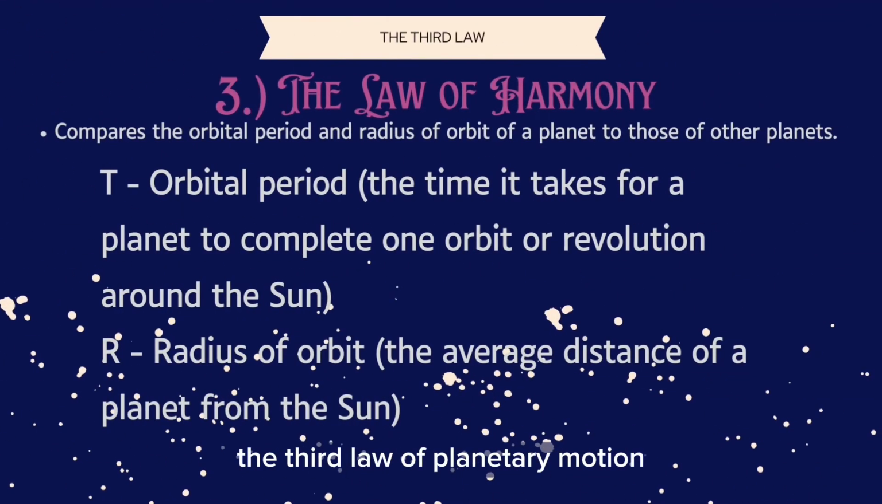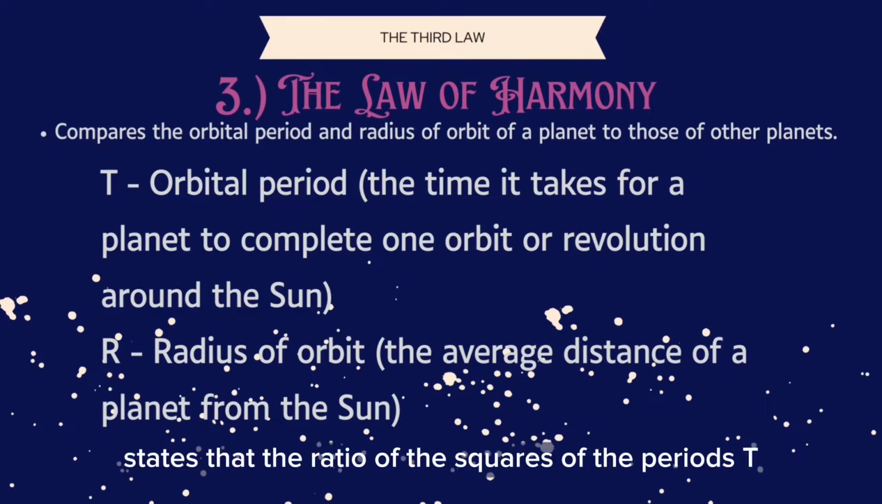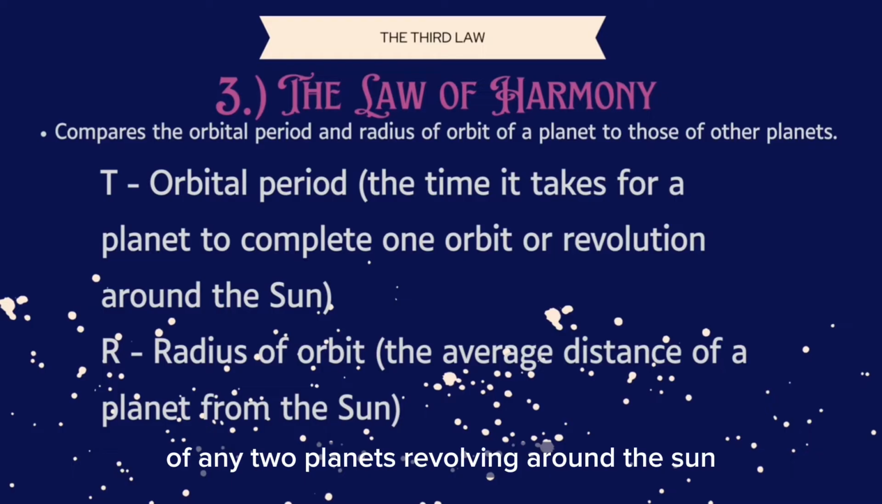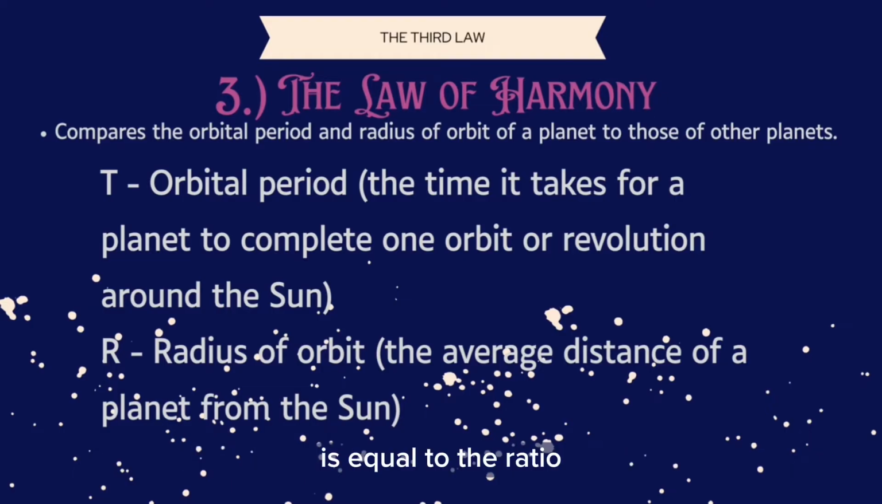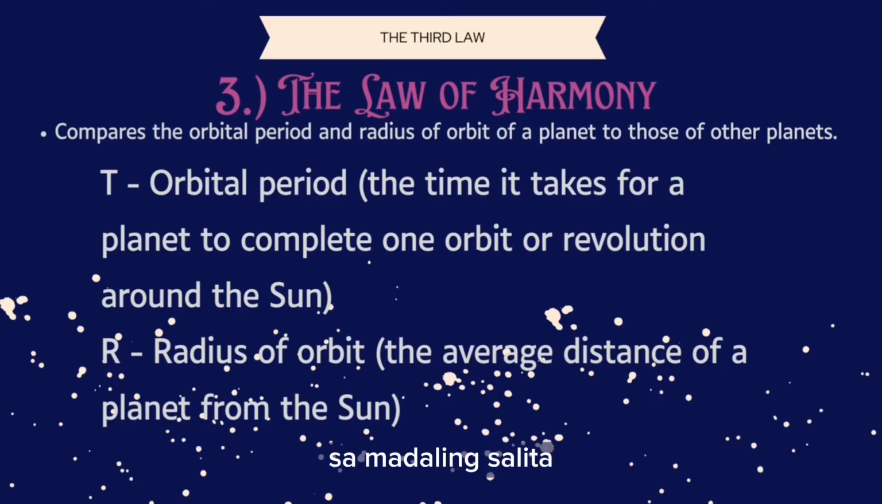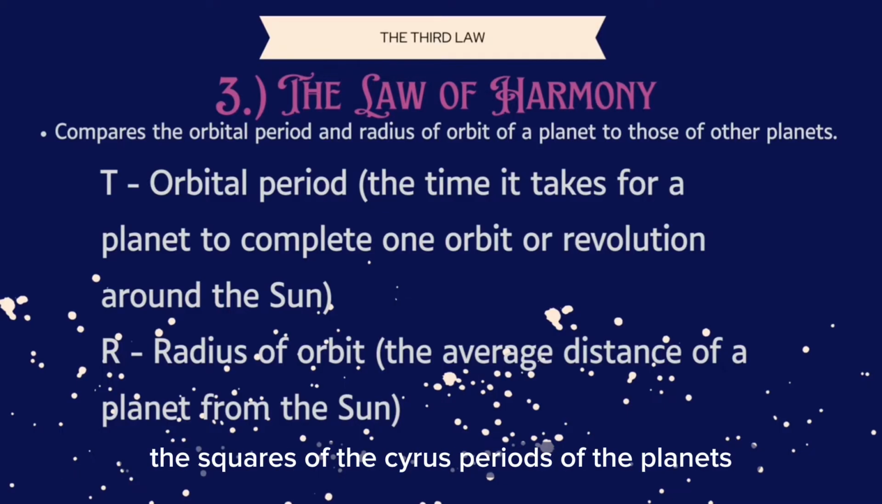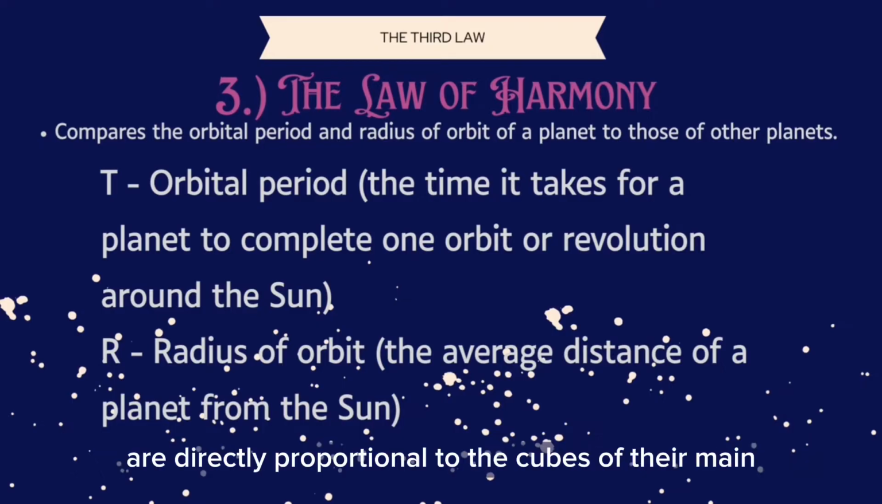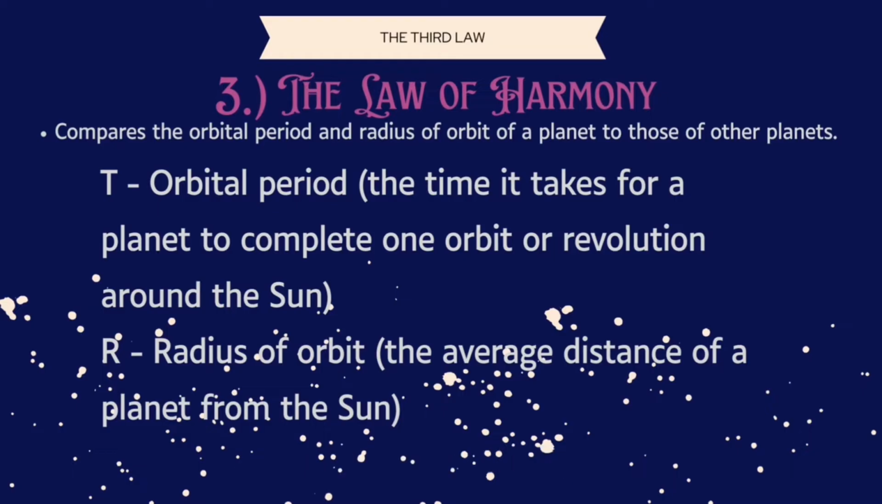The third law of planetary motion, harmonic law or law of periods, states that the ratio of the squares of the periods of any two planets revolving around the Sun is equal to the ratio of the cubes of their mean distance from the Sun. Sa madaling salita, the squares of the sidereal periods of the planets are directly proportional to the cubes of their mean distance from the Sun.